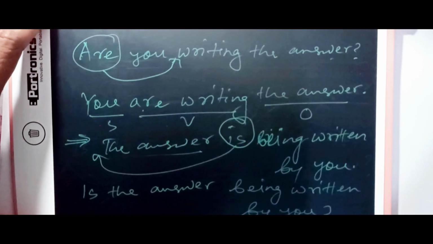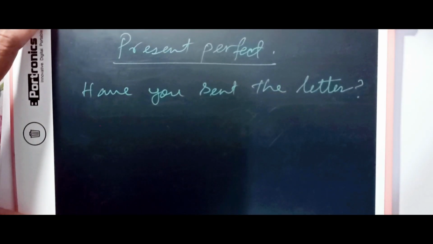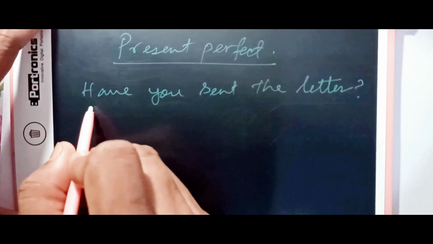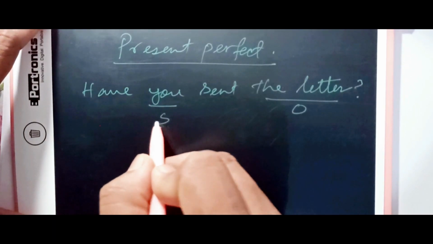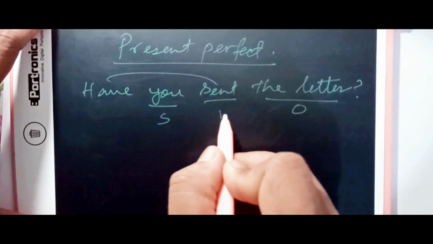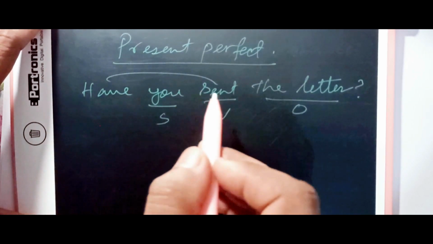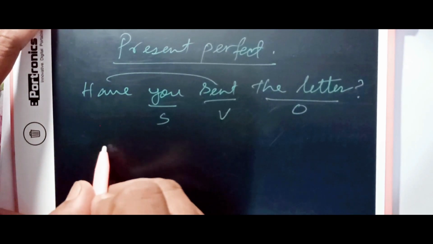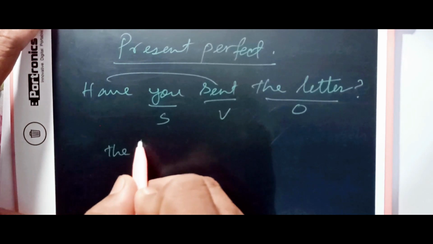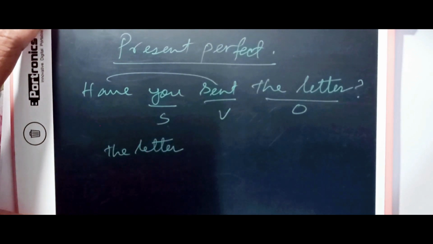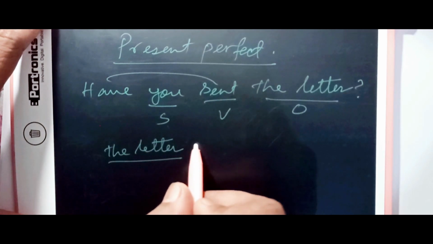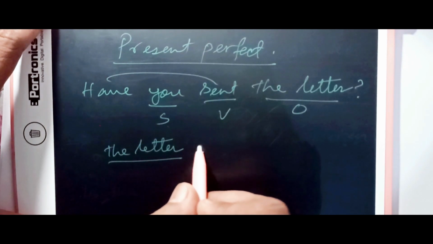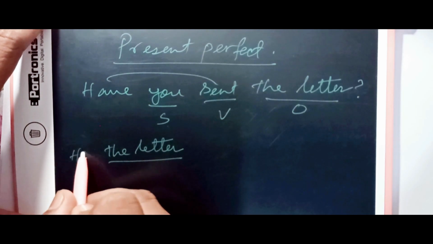That's present continuous tense. Here is an example for present perfect tense. Have you sent the letter? Pretty simple. This is our object, this is our subject, and this together is our verb, the auxiliary verb and the principal verb. Now when we change, we bring the letter here. But since it is an interrogative sentence, perfect tense, singular, we need to introduce has, but without writing it here, we need to write it here.